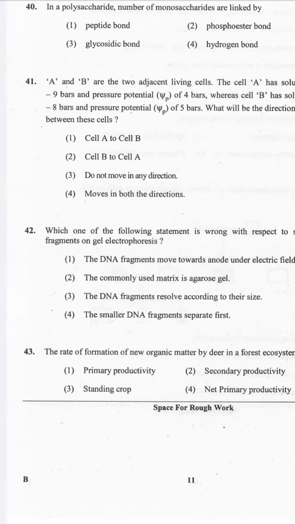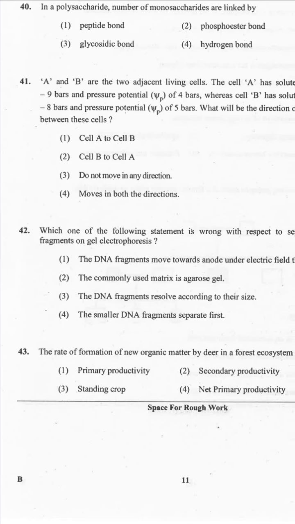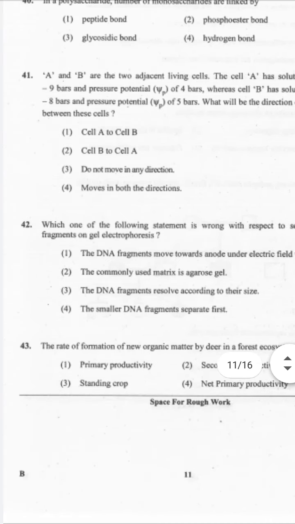Let's see the explanation. Water potential is determined by taking into account two factors. One is osmotic potential and the second one is pressure potential. Understood? Hope you understood this one. Now let's go to question number